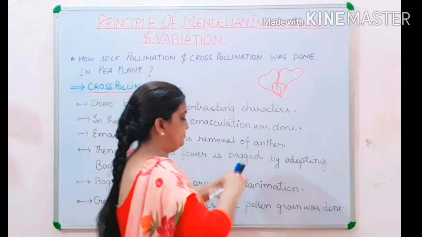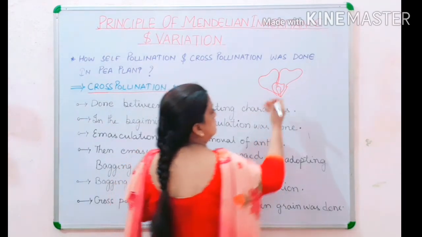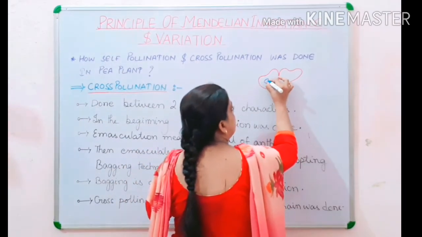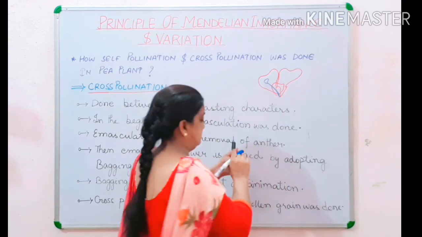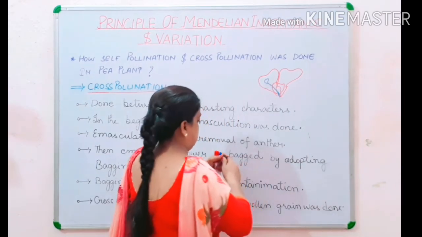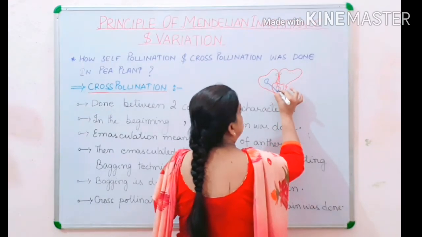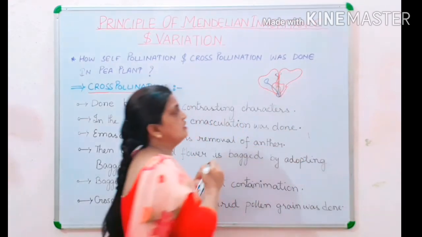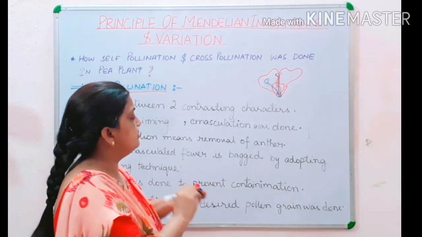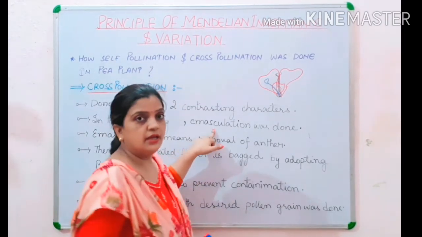This is your anther, and this is your stigma, the pistil. Now children, what is emasculation?